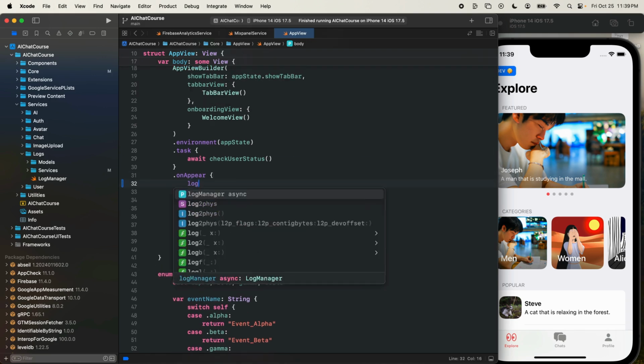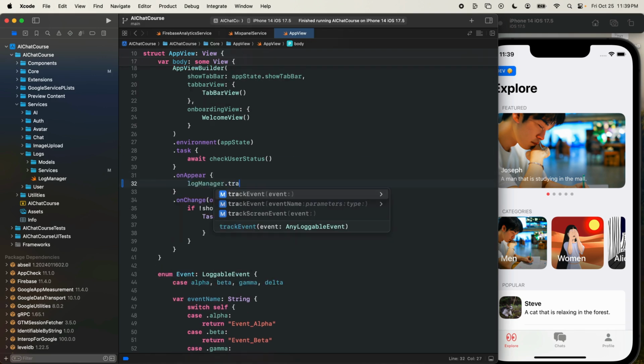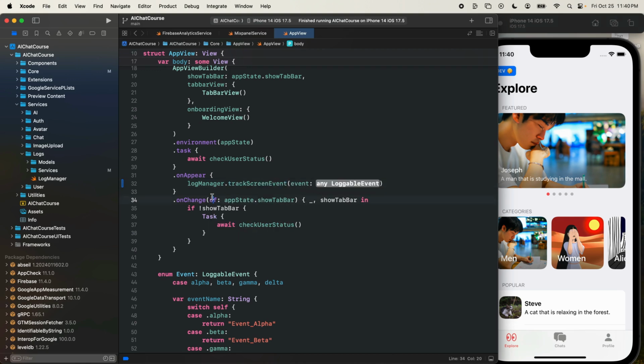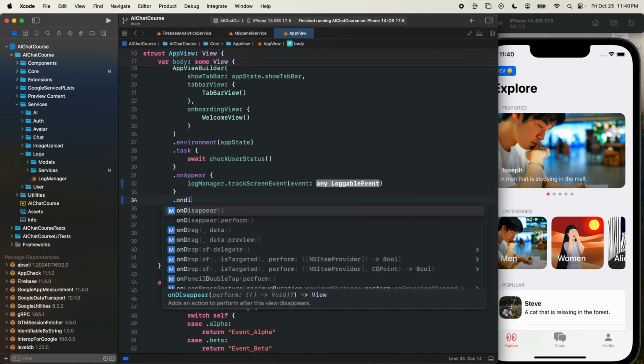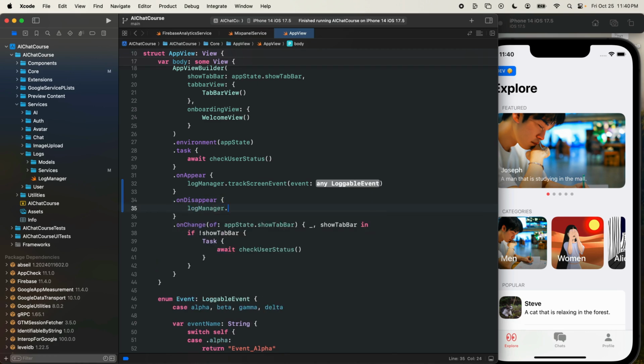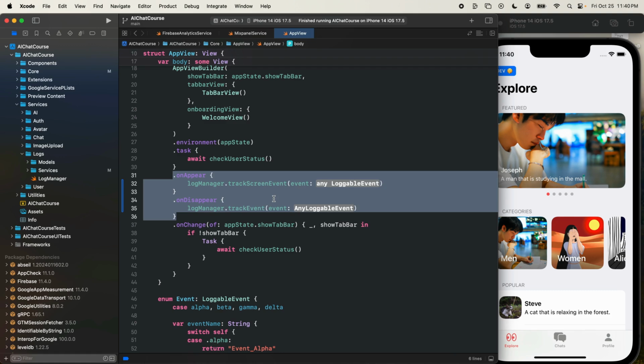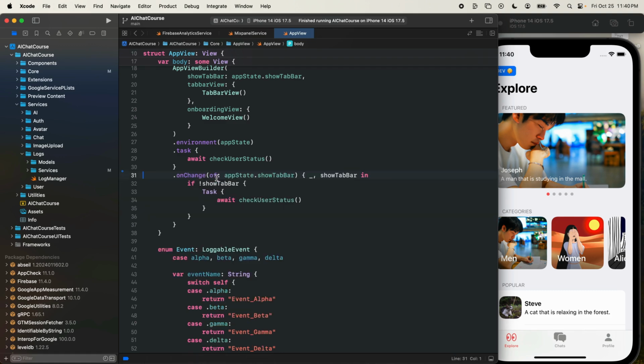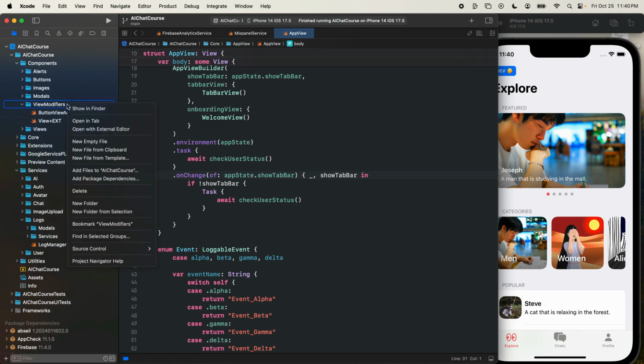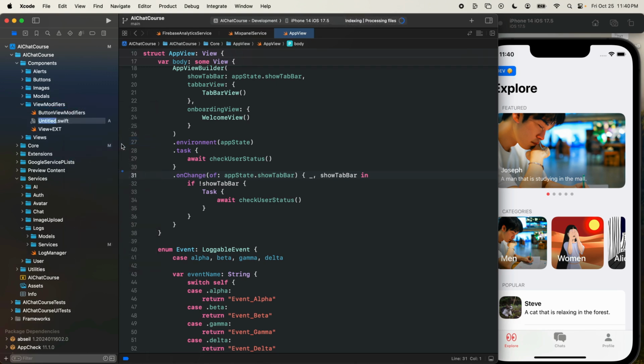So what I want to do is track a log manager dot track event, and we'll have a screen event when it appears, and we're also going to have a dot on disappear where we'll track another event. We'll track an event, and then we'll pass in the disappear event. Now, we've been building SwiftUI long enough. We know that if we're going to be repeating these modifiers a bunch, we should make a reusable modifier to do this. So I'm going to cut this, and let's create a new custom modifier. So in our components section, we have view modifiers. Let's right click, create a new empty file, and this will be called the appear analytics view modifier.